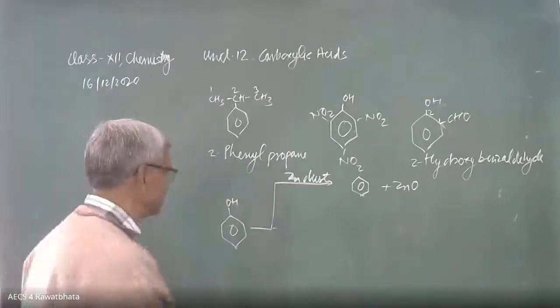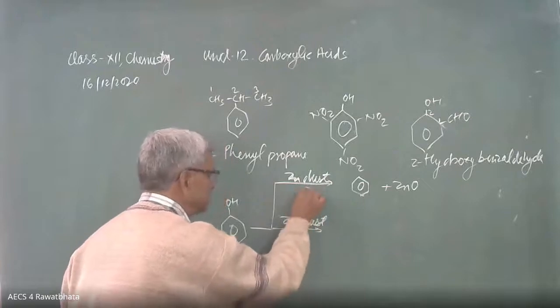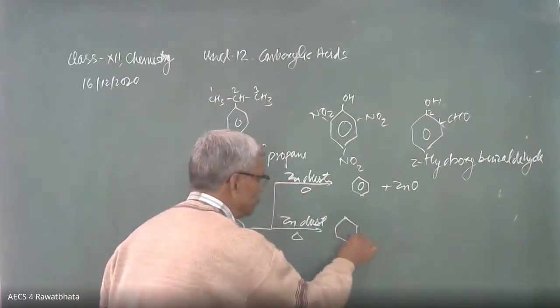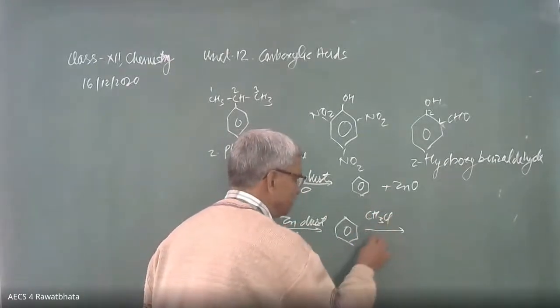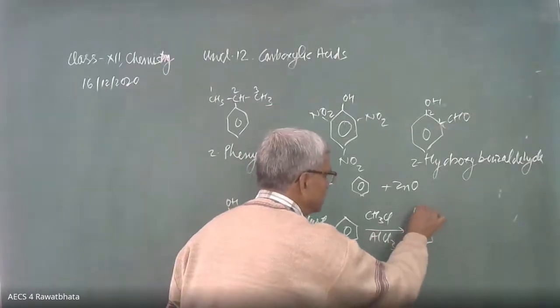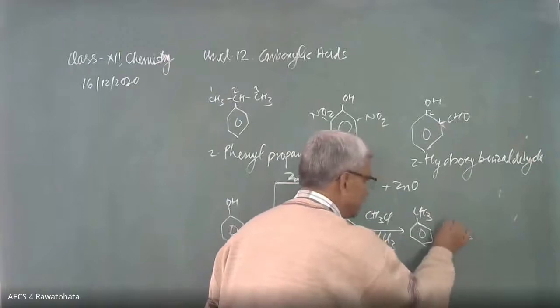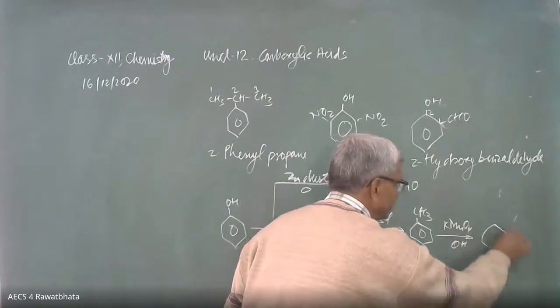Can we convert first into benzene, then into toluene, and then oxidize it? Good, this is the best method. It is converted into benzene with zinc dust and heat. Then Friedel-Crafts reaction with CH3Cl, AlCl3, we get toluene, and this toluene is converted into benzoic acid by alkaline KMnO4, KMnO4 OH minus.